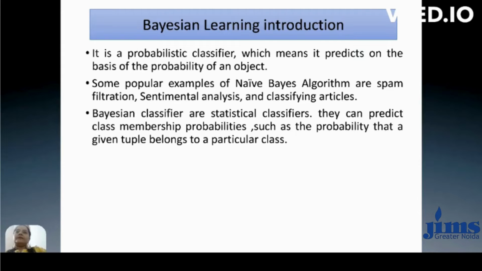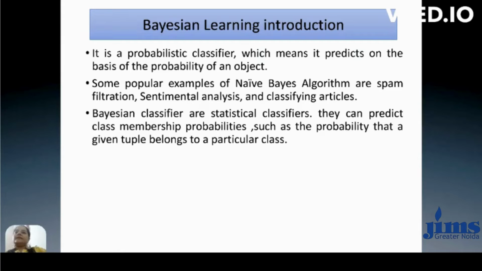Basically, supervised learning algorithms are classified into two categories. One is the deterministic family, the second one is the probabilistic family. In the deterministic family, we have different learning methods like support vector machine, regression, and k nearest neighbor KNN, and some others. In the probabilistic classifier, we have two methods. One is the Naive Bayes method, the second one is logistic regression. Some popular examples of the Naive Bayes algorithm are spam filtration, sentiment analysis, and classifying articles.